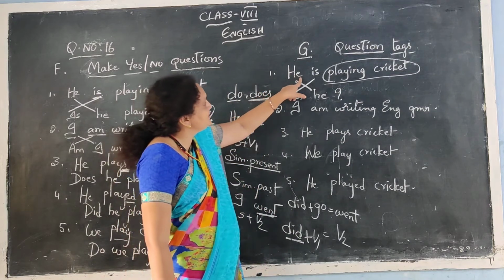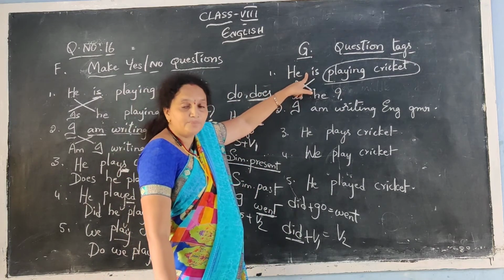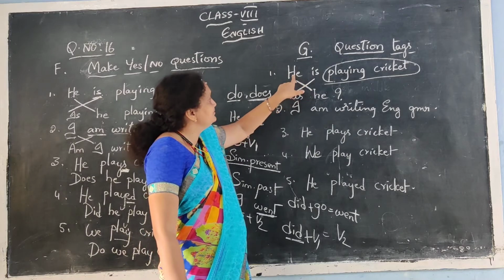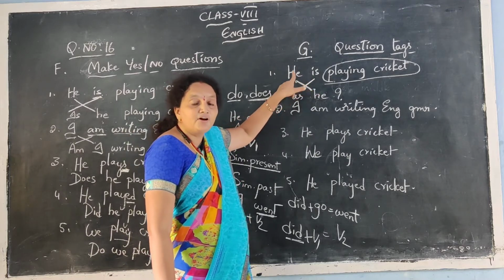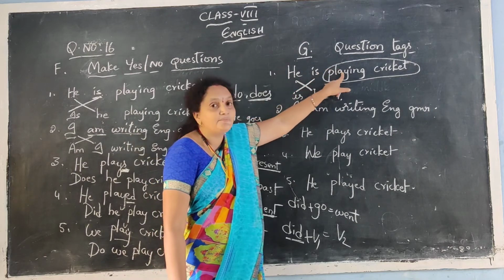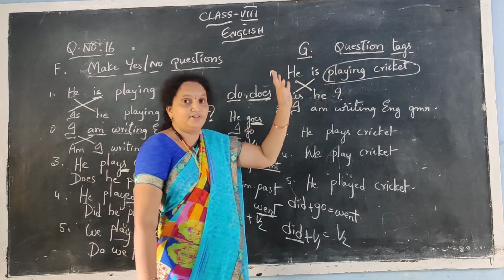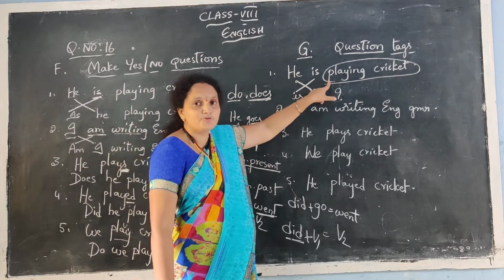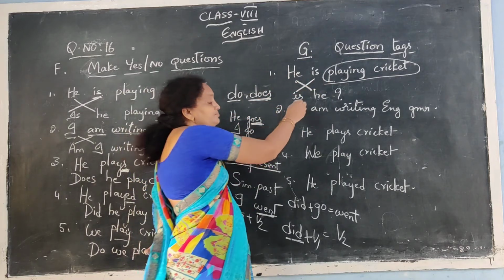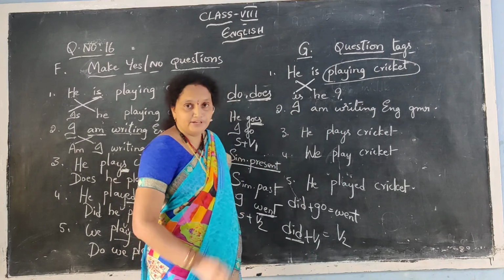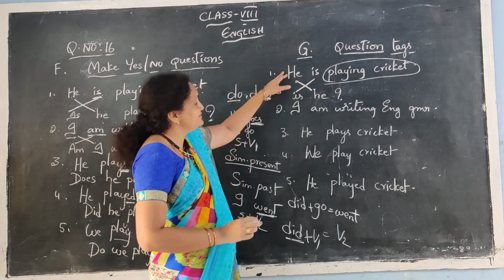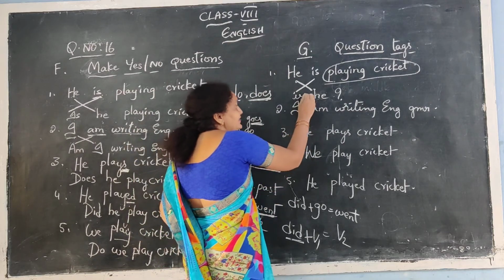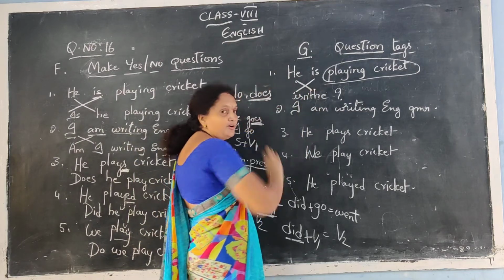But there is a change. If you see here, is it a positive sentence or a negative sentence? Positive means there is no not. If not is there, that means he is not playing cricket, so that is a negative sentence. Not means negative. Now it is a positive sentence, so we should make the tag into a negative tag. When the sentence is positive, we have to make a negative tag. That means is, N apostrophe T, we have to write.